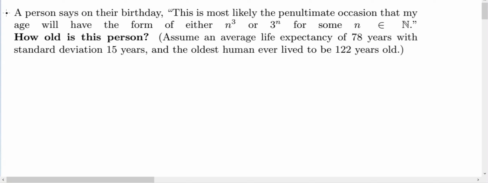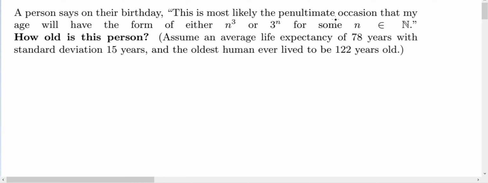We're asked to assume an average lifespan of 78 years with a standard deviation of 15, and the oldest human ever lived to be 122. So the way to think about this is kind of hinging on this phrase about most likely and penultimate occasion. So most likely is going to be making use of these assumptions that they give us. And the penultimate, we should define what penultimate means.